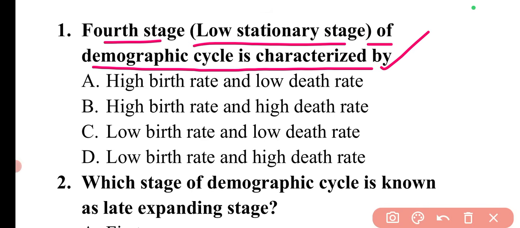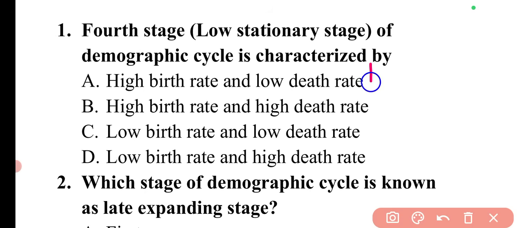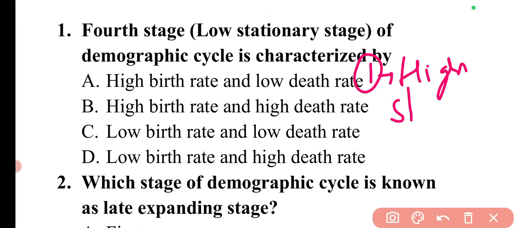In total there are 5 stages in the demographic cycle. The first stage is the high stationary stage.